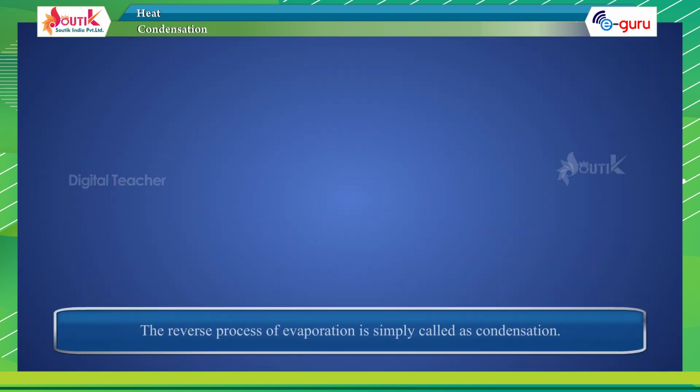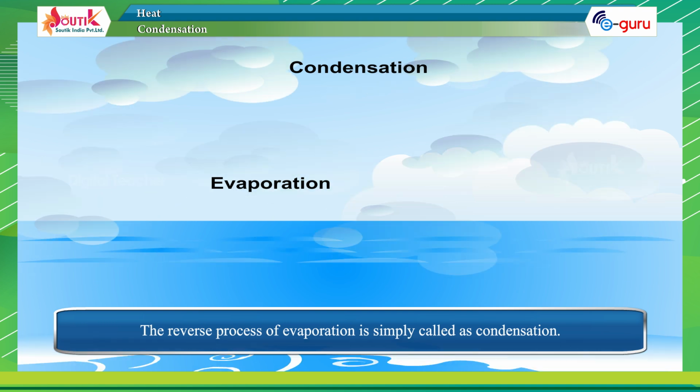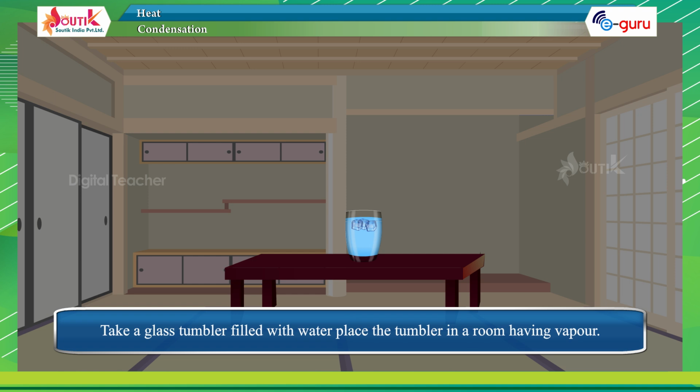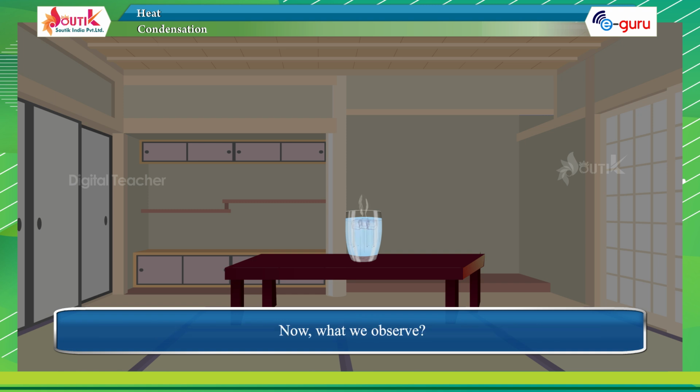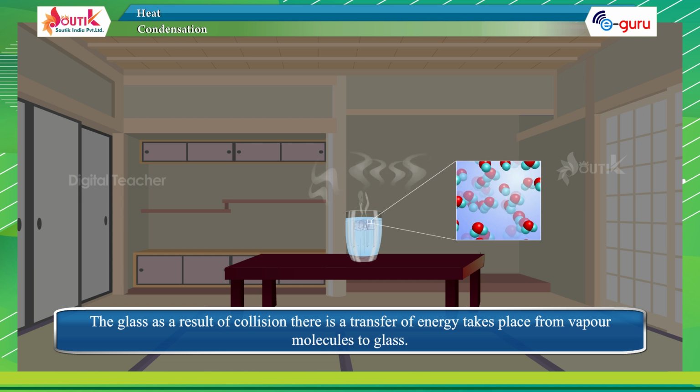Condensation. The reverse process of evaporation is simply called condensation. Take a glass tumbler filled with water and place the tumbler in a room having vapor. Now, what do we observe? Vapor atoms move randomly in all directions and collisions take place in this process. The vapor atoms collide with the glass, and as a result of collision, there is a transfer of energy from vapor molecules to glass.